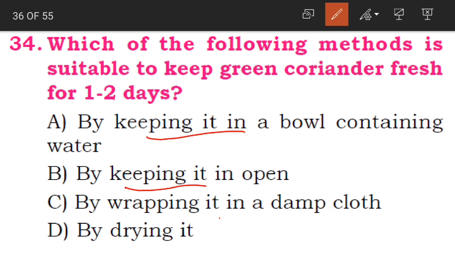B is by keeping it in the open. C is by wrapping it in a damp cloth. D is by drying it. So which is the suitable one, children? D option, by drying it. If we dry it, what will happen? Will it remain fresh? No, it will get dried. By wrapping it in a damp cloth, a wet cloth, it will not remain fresh. It will spoil. By keeping it in the open, that is B option, then also it will dry. And now what is remaining?